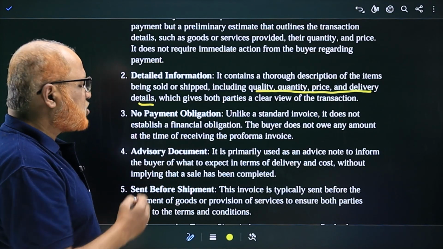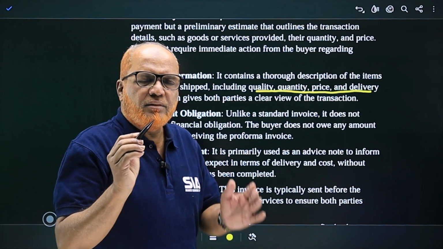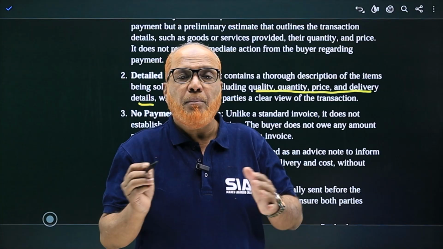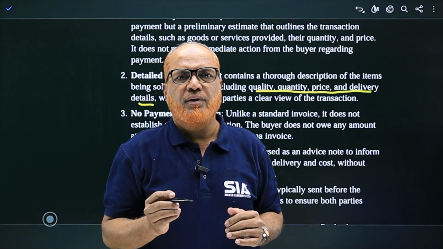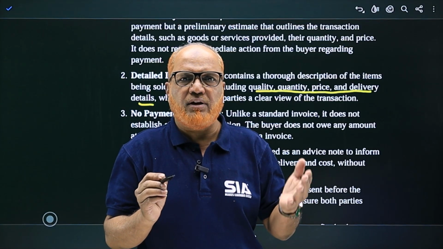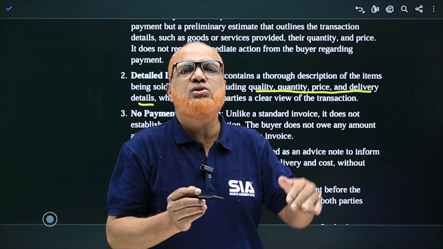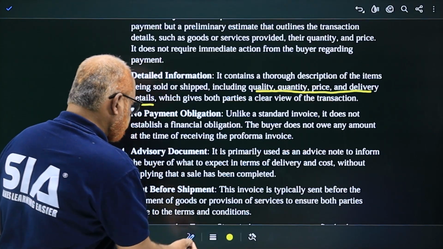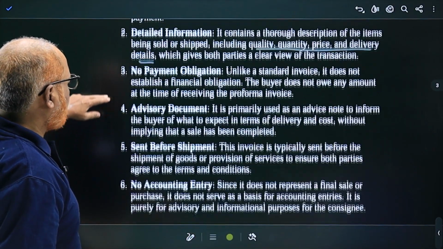Now, sent before shipment. Remember, this proforma invoice is prepared and sent before delivery of goods. It is not sent after delivery. It is just sent before delivery so that the buyer must know what are the details of this proforma invoice.